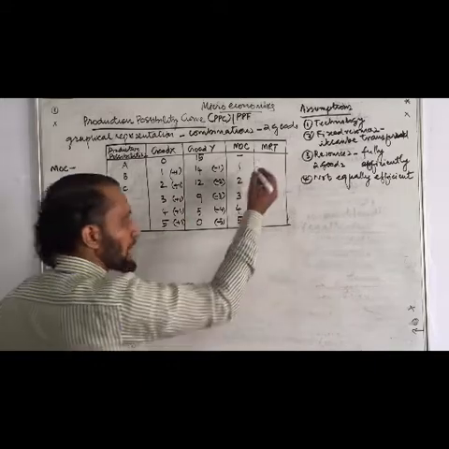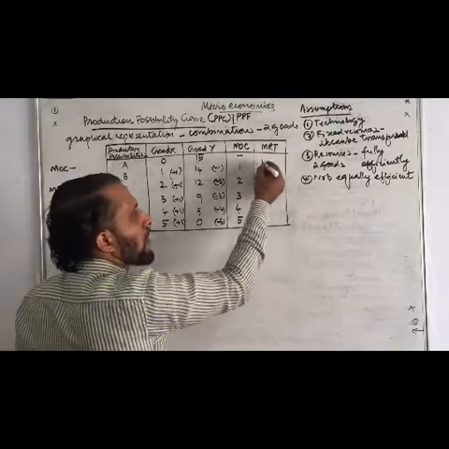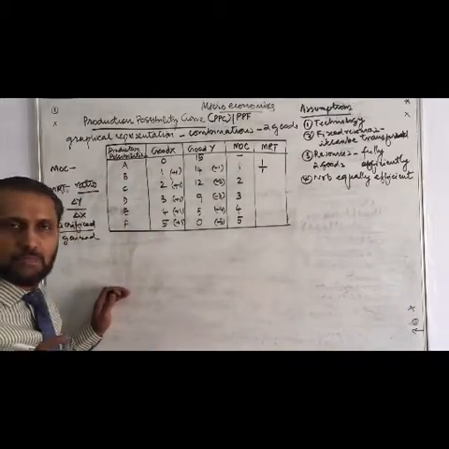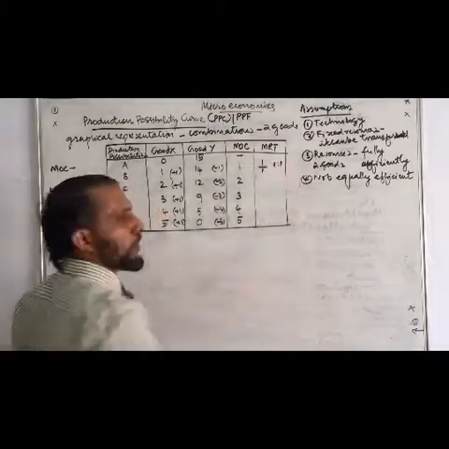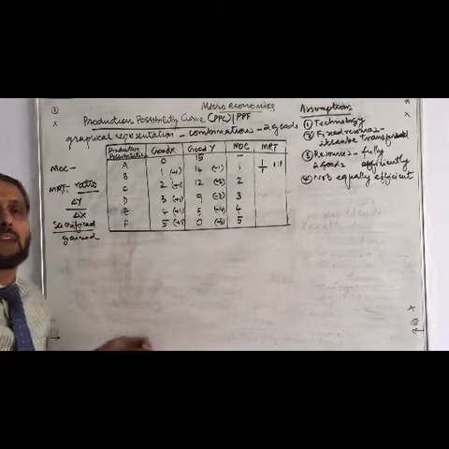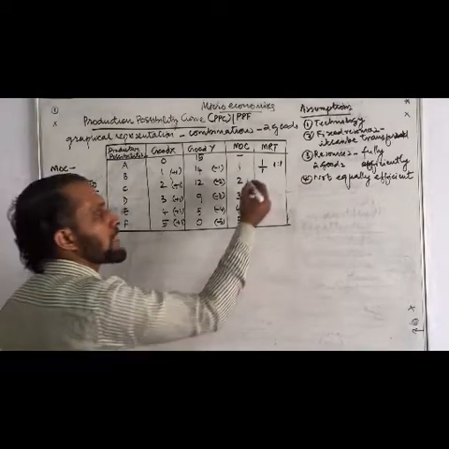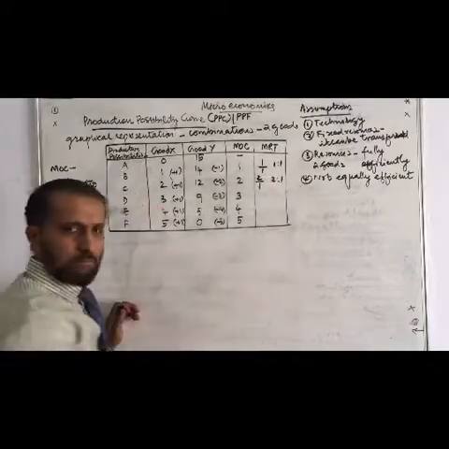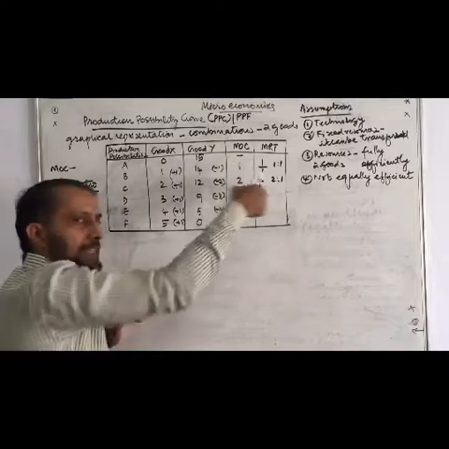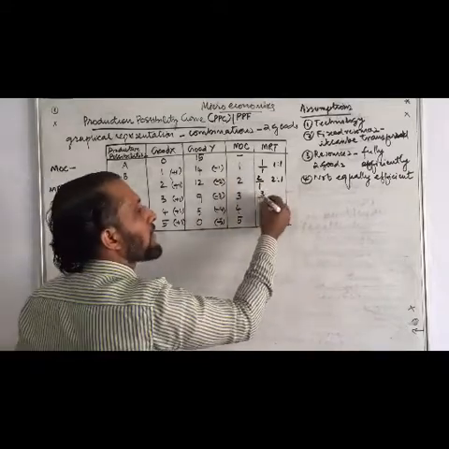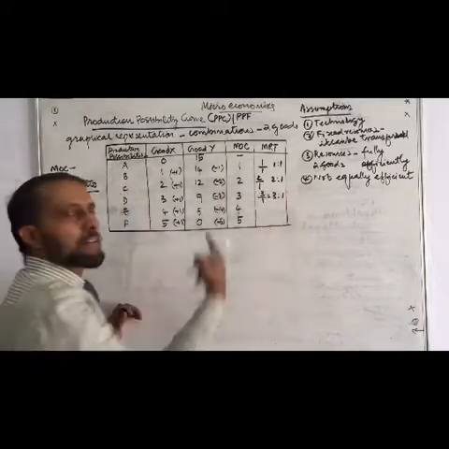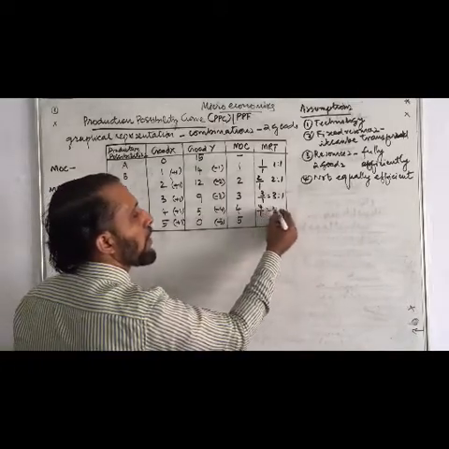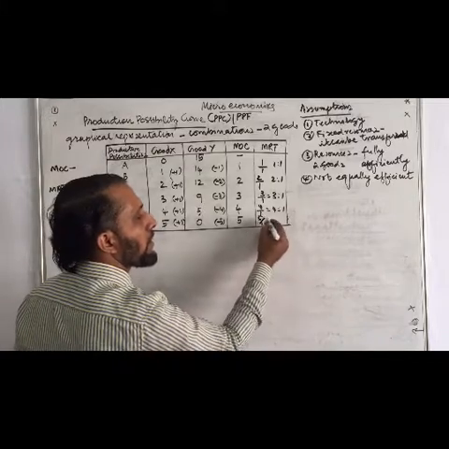How can we write the ratios? Yes, we can write. How much sacrificed? 1 sacrificed. How much gain? 1 gain. 1 by 1. Or we can write in terms of 1:1. What is sacrificed and what is gained. Second case, how much sacrificed? 2 sacrificed. How much gain? 1. It means 2:1. In terms of ratios, we can say like this. Third case, 3 divided by 1 means in terms of ratio 3:1. We can write like that. Then 4 divided by 1, 4:1. 5 divided by 1, 5:1.